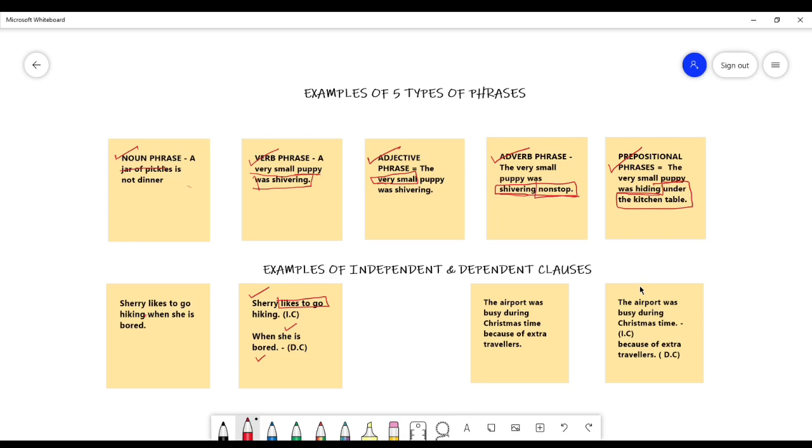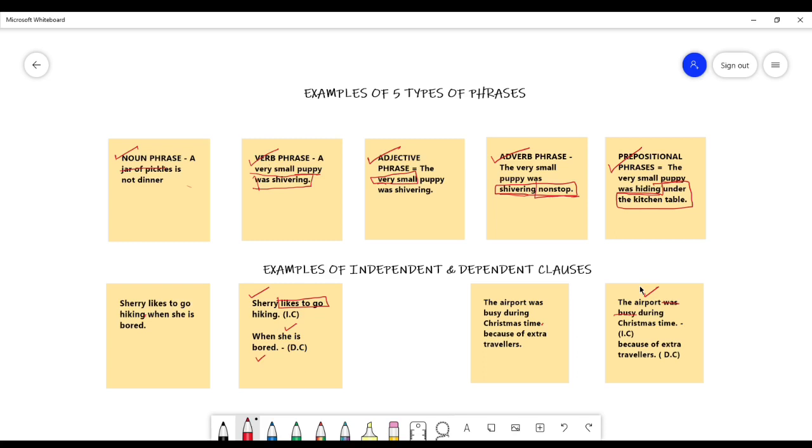Let's look at the second example. The airport was busy during Christmas time because of extra travelers. Now in this sentence, if I were to break it up so that I put a period at the end of time, I have a sentence: the airport was busy during Christmas time. There is a subject, airport. Was busy is my verb phrase. And then, does it complete a thought? Yes, it does. The airport was busy during Christmas time. And we'll say it has proper punctuation, which makes it an independent clause.